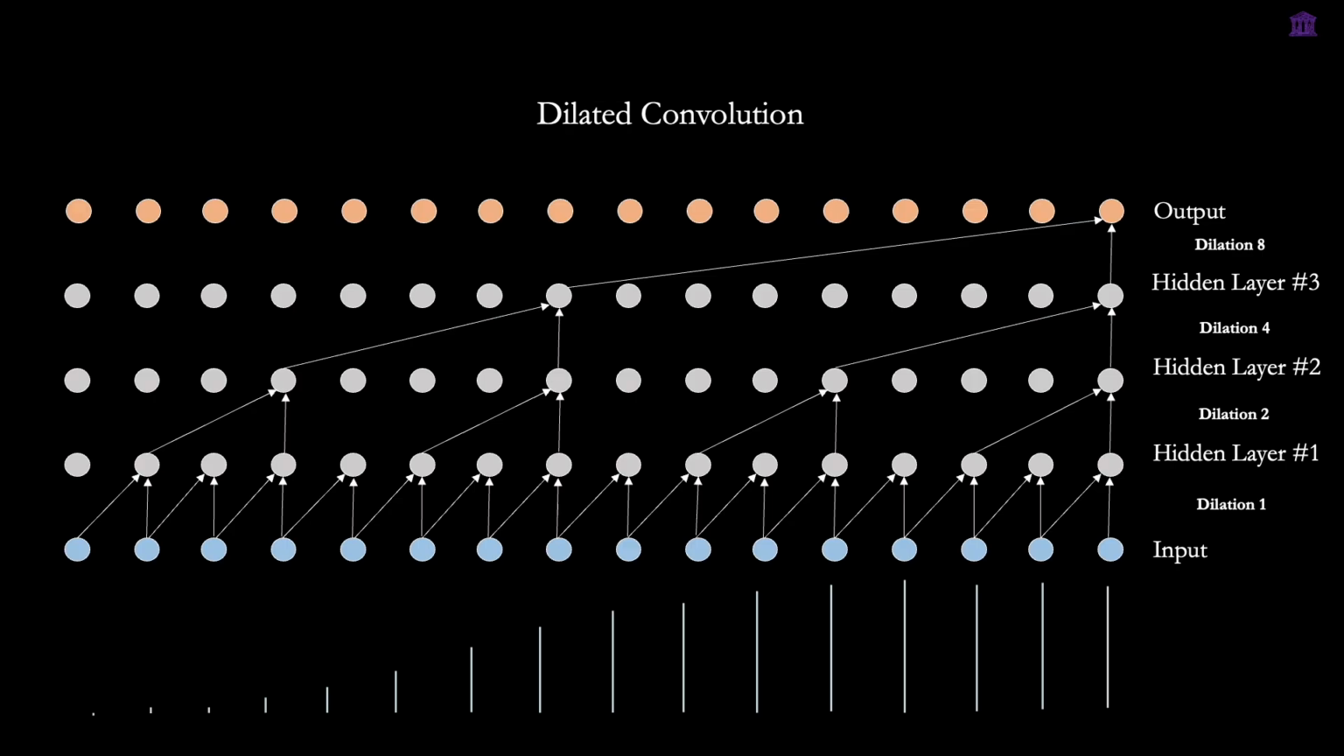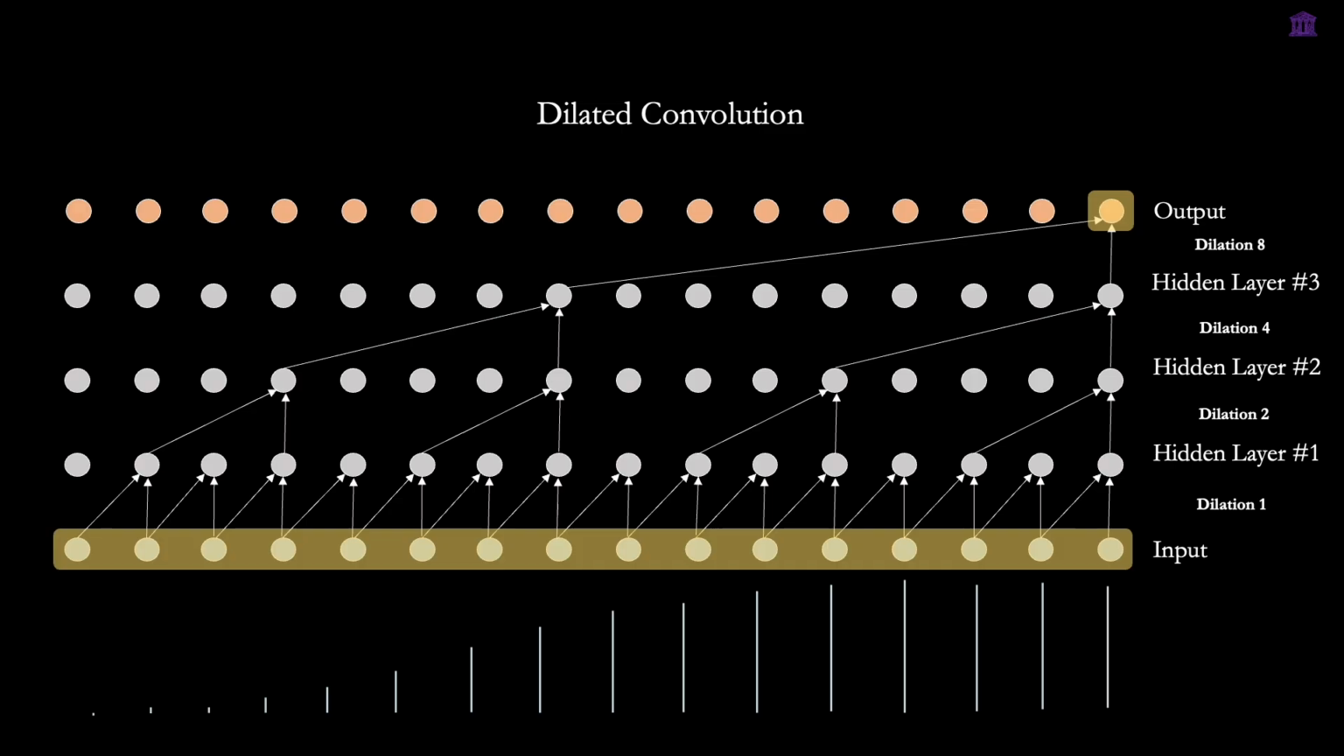For a kernel size of 2, dilated convolution doubles the receptive field with each additional layer as the dilation factor grows. This is a crucial component of the WaveNet model as it allows us to dramatically increase the receptive field. With each hidden layer we add, we are multiplying our receptive field exponentially.